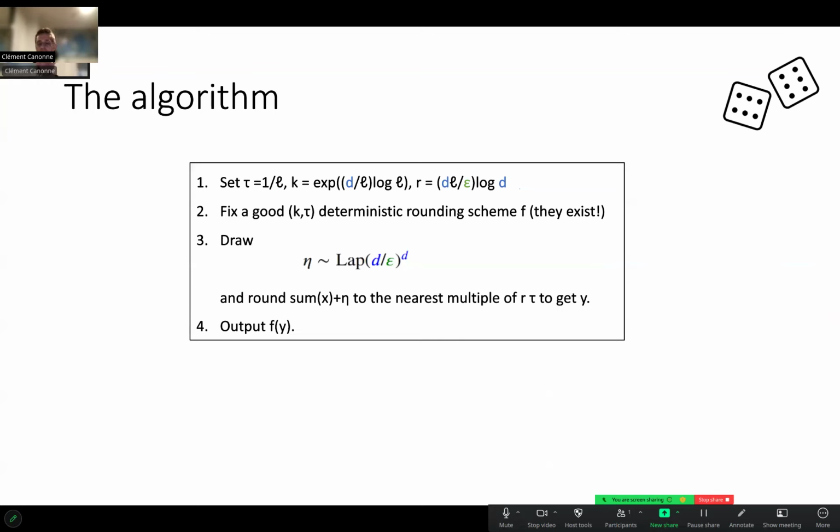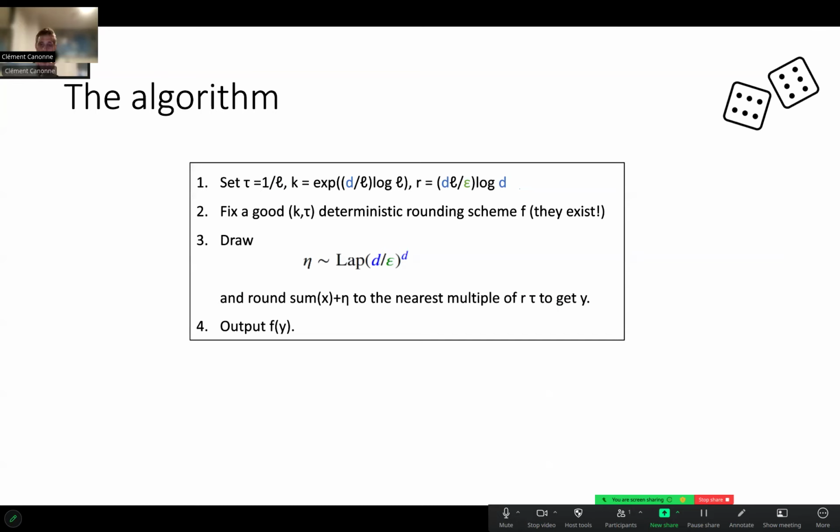So instead of having something continuous, that allows me to bound the entropy a little bit better. I'm just going to run that on the grid. So I get at this point a point y, which is the sum I want to compute plus some noise, all that rounded on a suitably fine grid. At this point, I remember that I have my rounding scheme f, so I'm just going to use that f on y. So I compute f of y, and that's all. I output f of y.